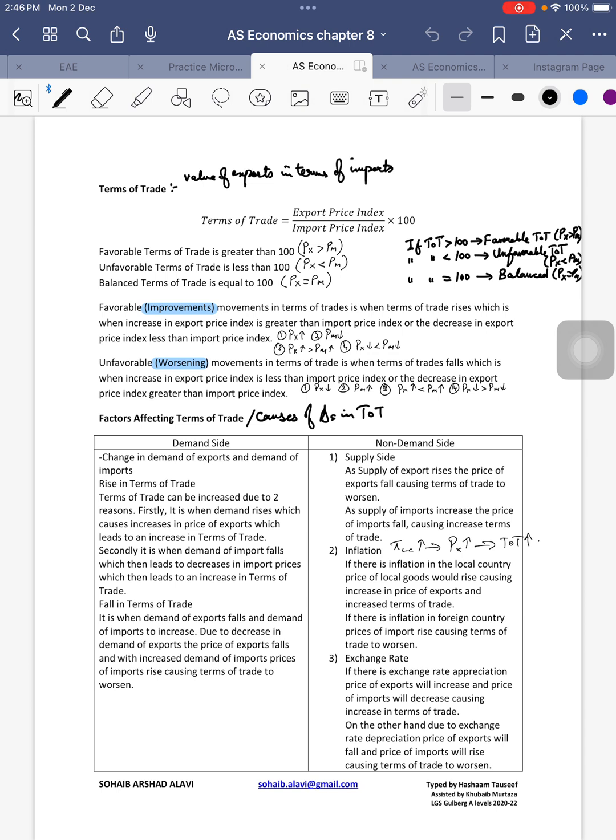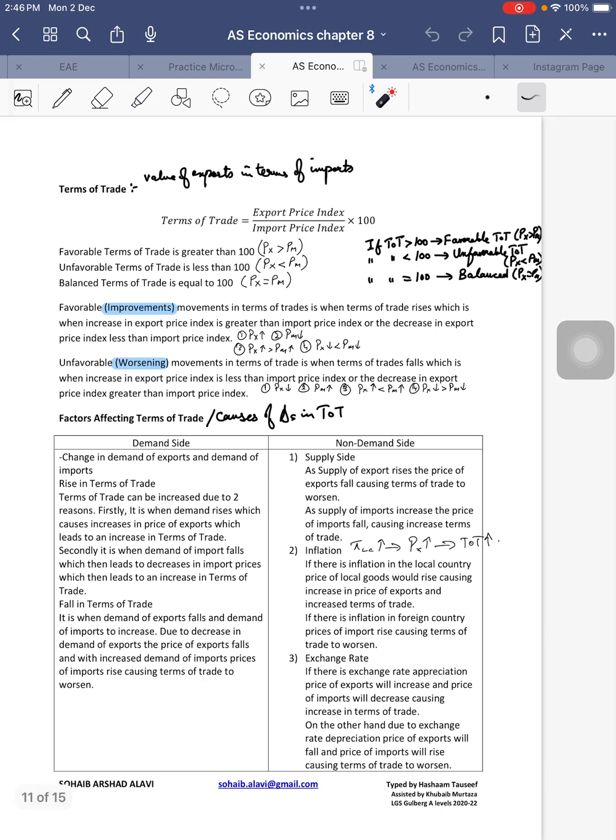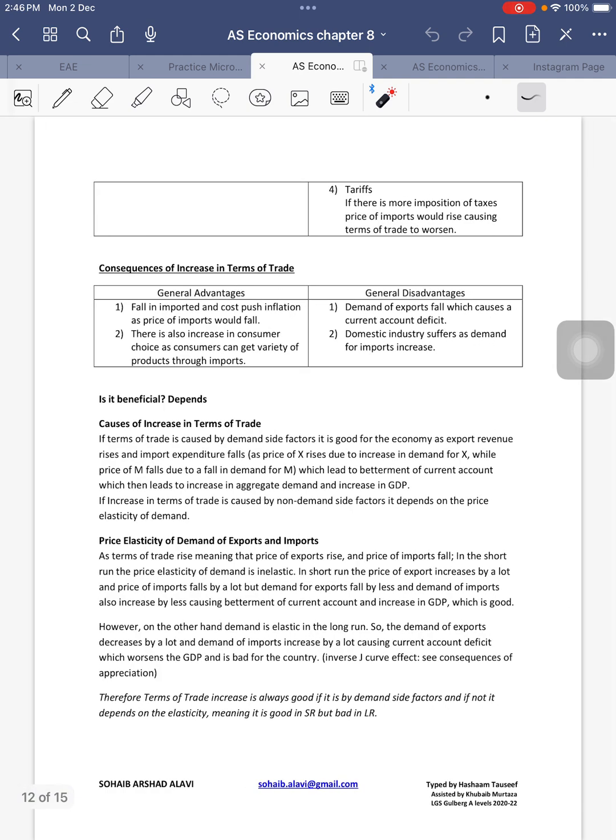In today's lesson, we'll go through what is meant by terms of trade. We'll discuss when a country's terms of trade improve and when they worsen, and obviously what is meant by improvements and worsening of terms of trade. And then probably in the next lesson, we'll go through some of the consequences of improvements and worsening of terms of trade.